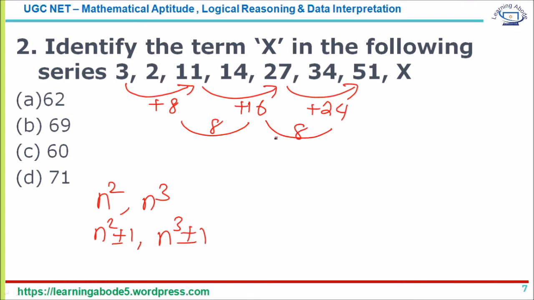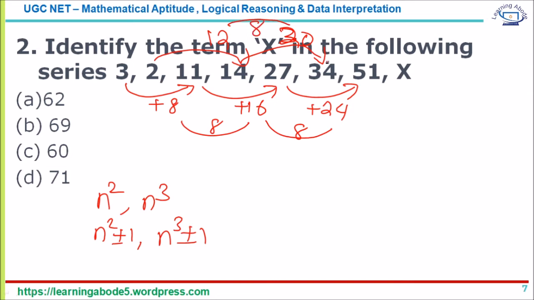The difference between the differences is 8. Now let me look at the other set. 2 to 14, it's an increase of 12. 14 to 34, it's an increase of 20. So here again, from 12 to 20, you see an increase of 8.